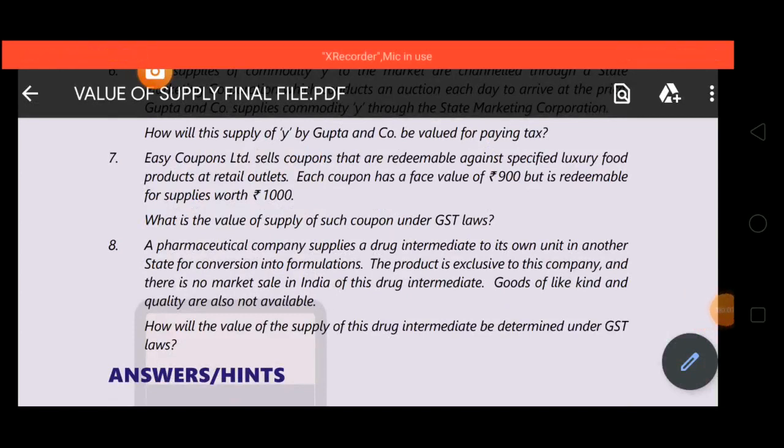Easy Coupons Limited sell coupons that are redeemable against specified luxury food products at retail outlets. Each coupon has a face value of 900 but is redeemable for supplies worth 1000. What is the value of supply of such coupon under GST laws? As we have revised, in case of a coupon, the value of the coupon will be the value of supply that is redeemable against such coupon.